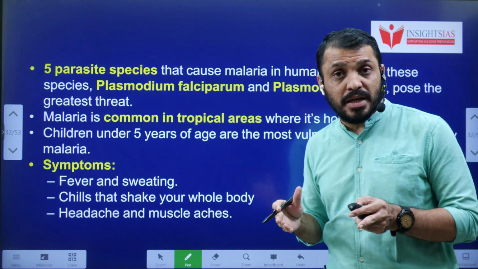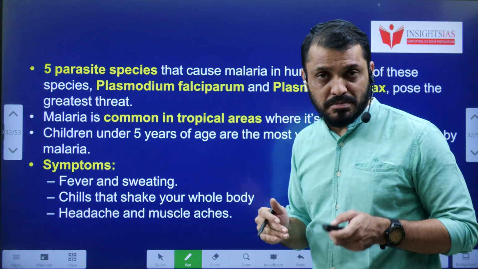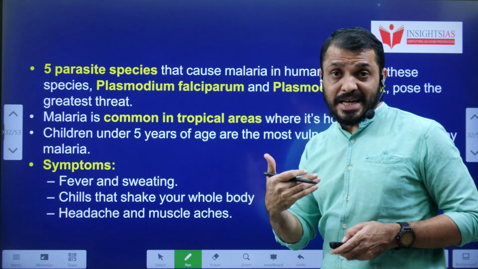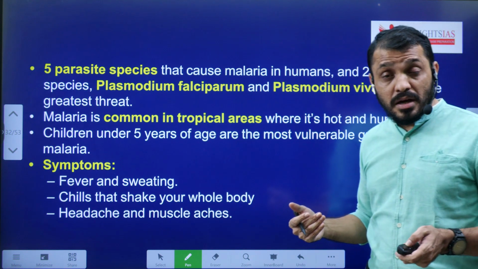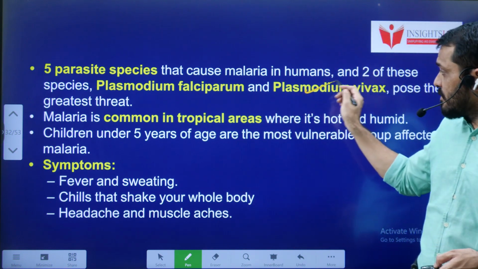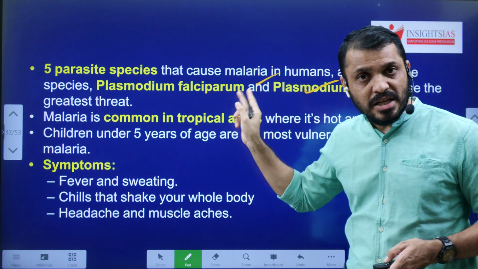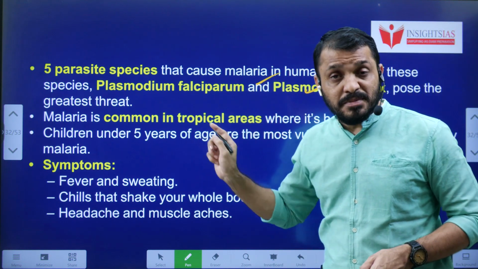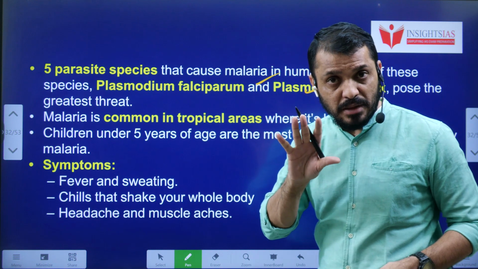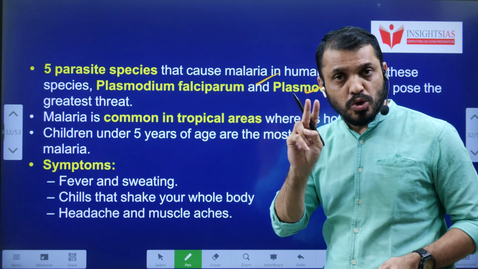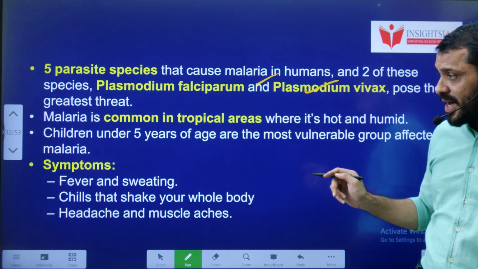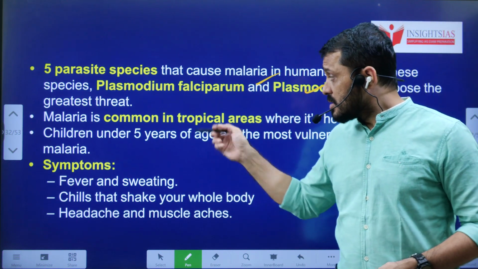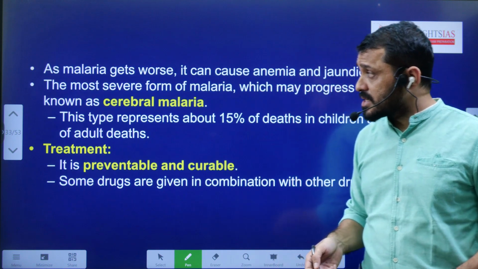Actually, malaria is spread by 5 different types of mosquitoes, but malaria is spread by female Anopheles, Plasmodium falciparum and Plasmodium vivax. These 2 protozoa varieties are very dangerous. This malaria is caused by 5 protozoan types. Out of these 5 protozoan types, 2 are very dangerous. They are the Plasmodium falciparum and Plasmodium vivax. This is very common in tropical areas.